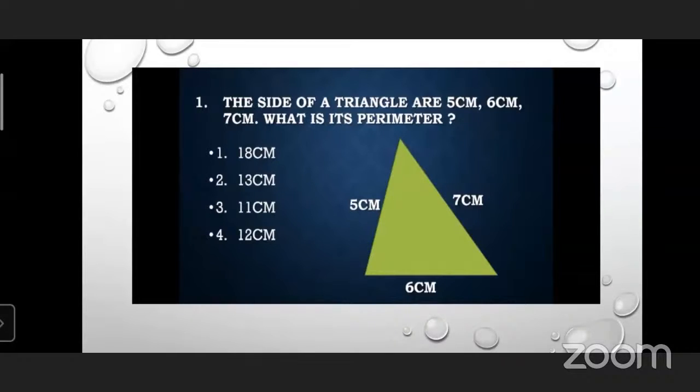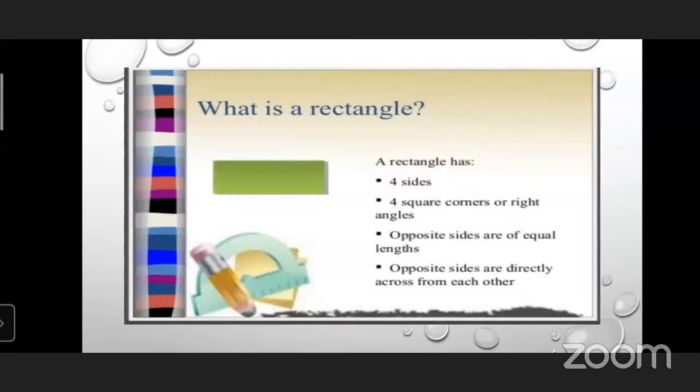On the basis of this perimeter, in the exam also 1 or 2 questions are asked on perimeter and area. Yes, this topic is very important, perimeter and area. On this topic 1 or 2 questions are asked in competitive exams, that is, your scholarship exam in the maths paper. So 18 centimeter is the answer for this question.